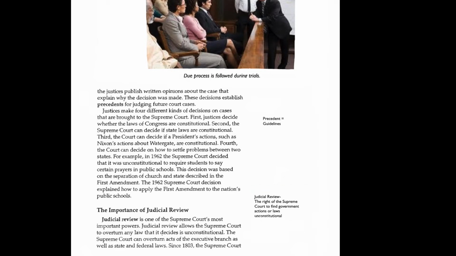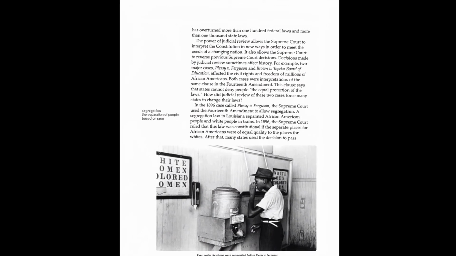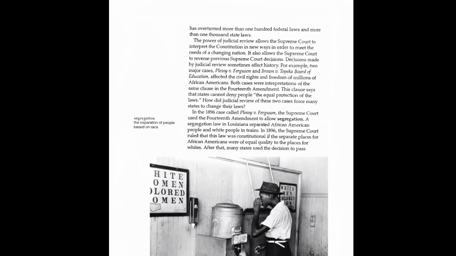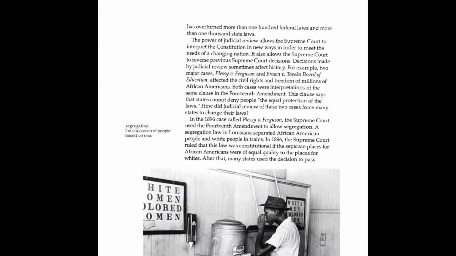Judicial review is one of the Supreme Court's most important powers. Judicial review allows the Supreme Court to overturn any law that it decides is unconstitutional. The Supreme Court can overturn acts of the executive branch as well as state and federal laws. Since 1803, the Supreme Court has overturned more than 100 federal laws and more than 1,000 state laws. The power of judicial review allows the Supreme Court to interpret the Constitution in new ways in order to meet the needs of a changing nation. It also allows the Supreme Court to reverse previous Supreme Court decisions.